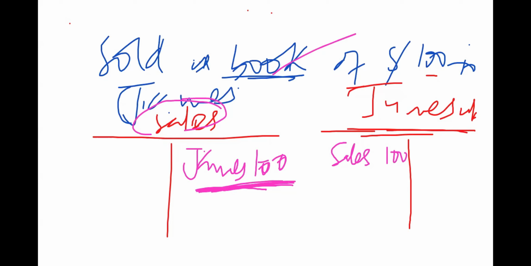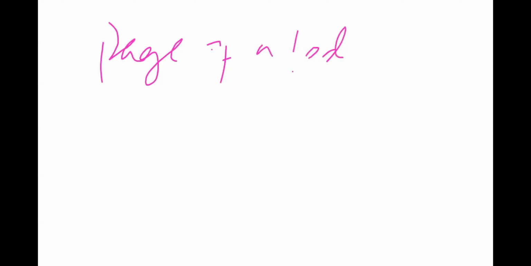Now, as I said earlier, an account is a page of a ledger. A page of a ledger is what we call an account.